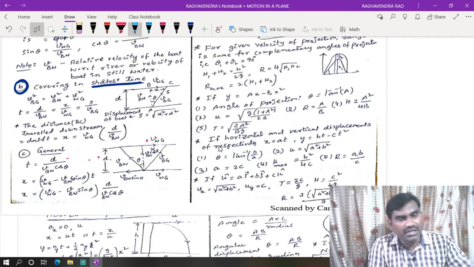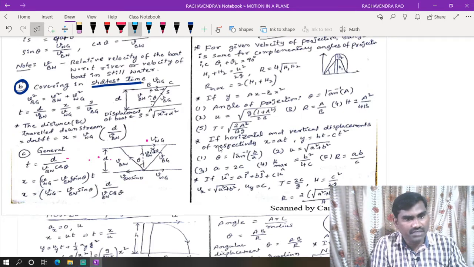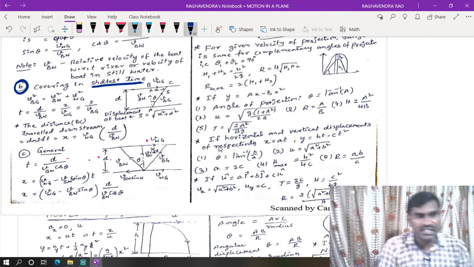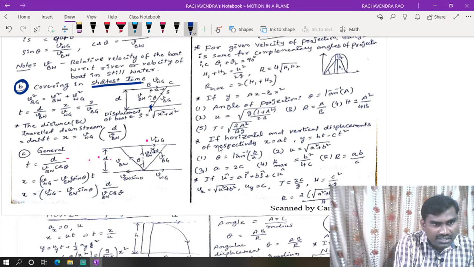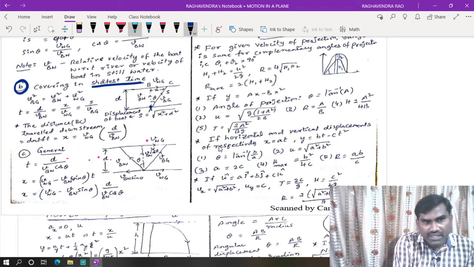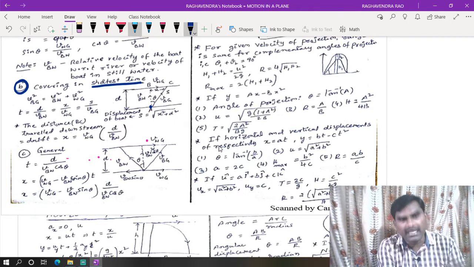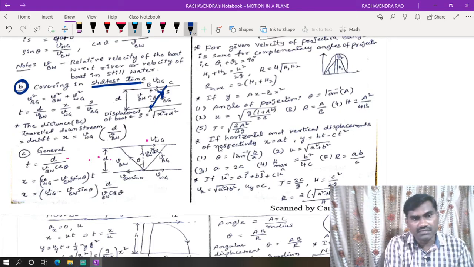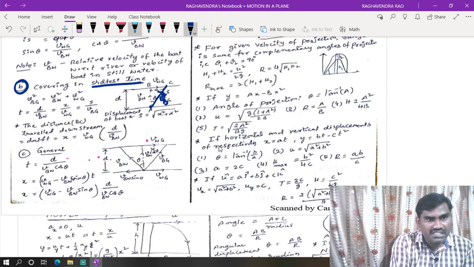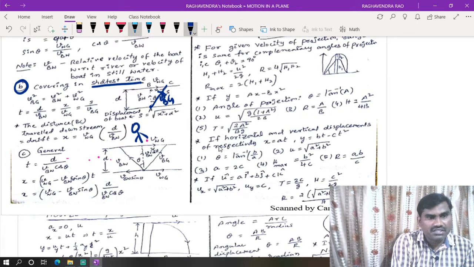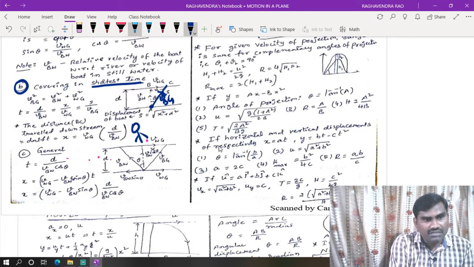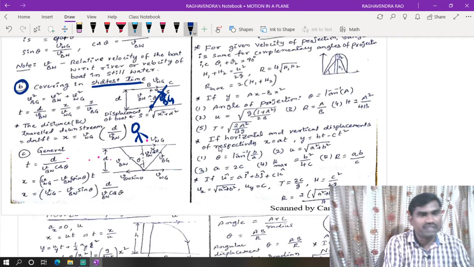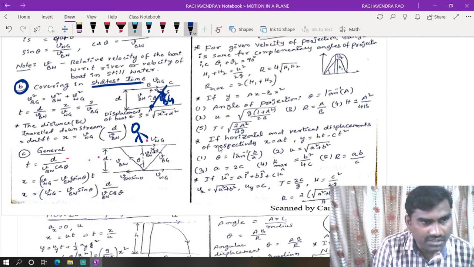To cross the river in the shortest time, it has to take the help of water velocity. So the boat is aiming in this direction, but because of throwing by the water, it will take the help of water and reach the other side in this manner. This is velocity of boat with respect to ground. This is the person who is observing from outside. He feels the boat is going in this direction by taking the help of water velocity, and it will reach the other side in a short time.